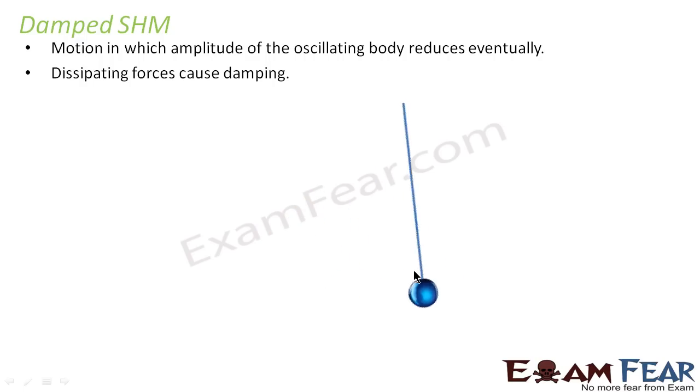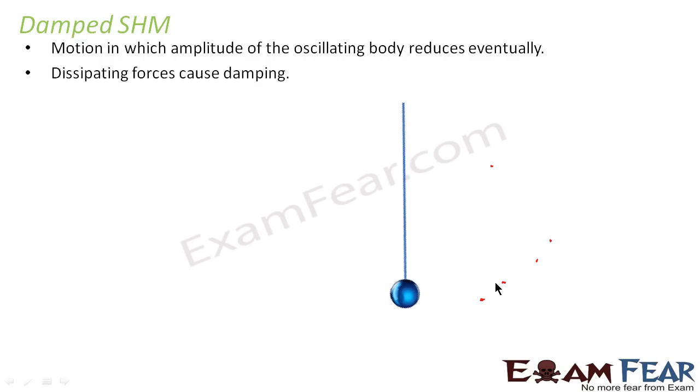If you observe this oscillation, at the very beginning the body went somewhere till this point. In the next oscillation, somewhere here. Now it reached somewhere here. Gradually the amplitude is decreasing with due course of time, and finally the body stops. This is what we observe normally in our normal condition.